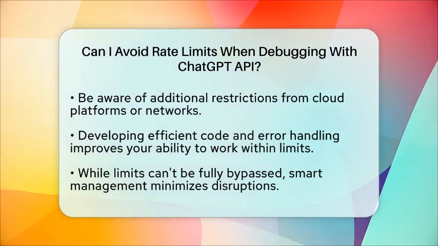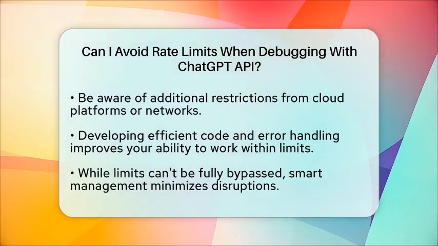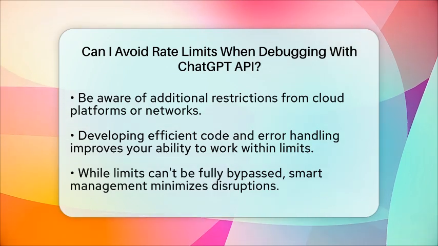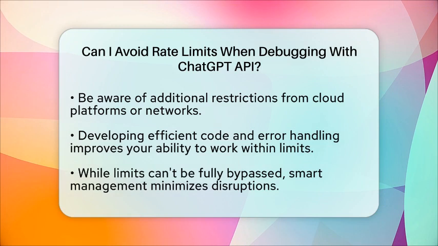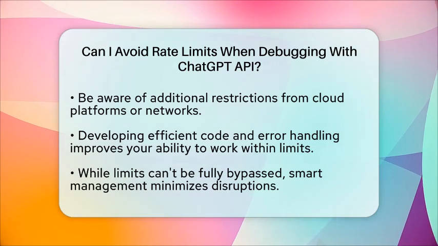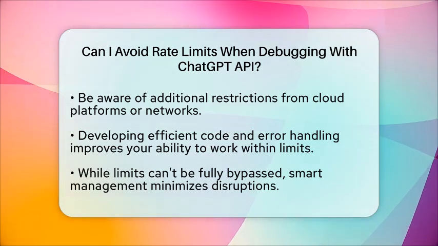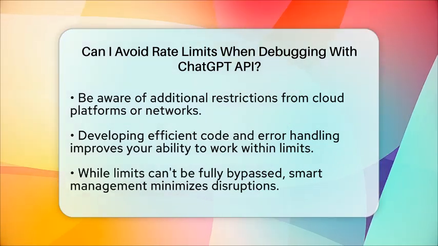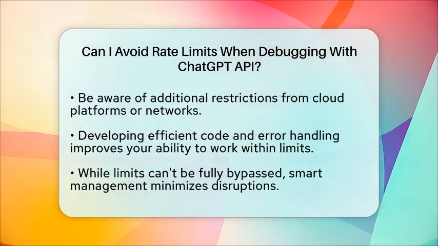So, while you can't completely sidestep ChatGPT API rate limits, you can reduce their impact. Keep a close eye on your usage, slow down your requests, choose the right models, and handle errors properly. These steps will help you debug more smoothly and build skills that are useful for any API-based project.